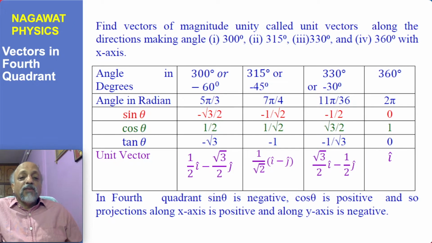And just to complete the fourth quadrant, four angles are chosen: 300 degrees, 315 degrees, 330 degrees and 360 degrees. 300 degrees can also be written as minus 60 degrees, because an angle measured in the negative, clockwise direction is called negative. 315 degrees can also be called minus 45 degrees, and 330 degrees can be called minus 30 degrees. Angles in radians are given here. Sin theta is negative in this quadrant, but cos theta is positive. So the x component of the unit vectors will be positive and the y component negative, and the values are given. In the same manner we have obtained the unit vectors.